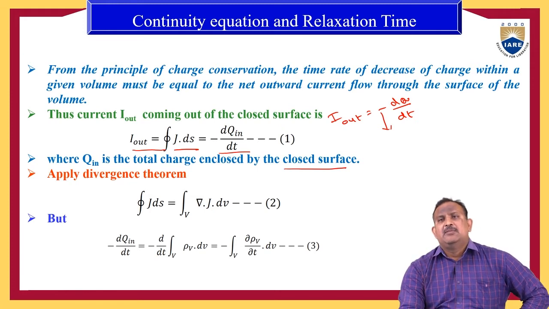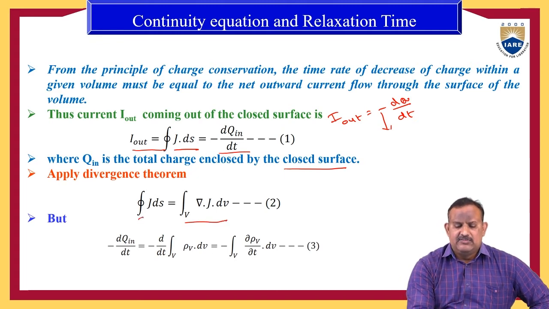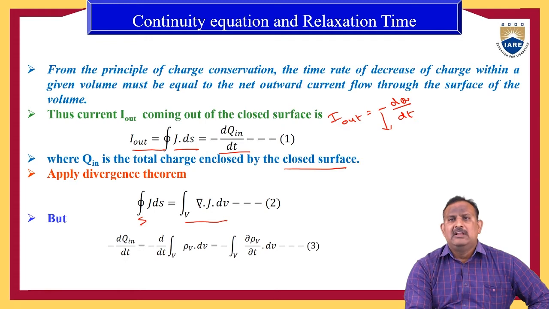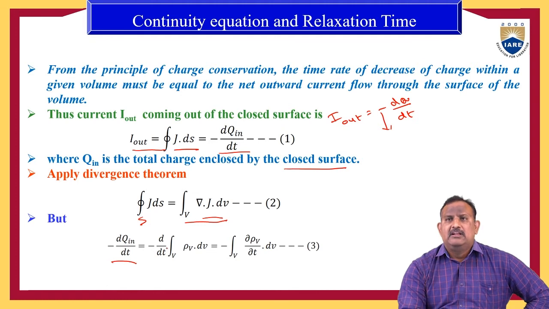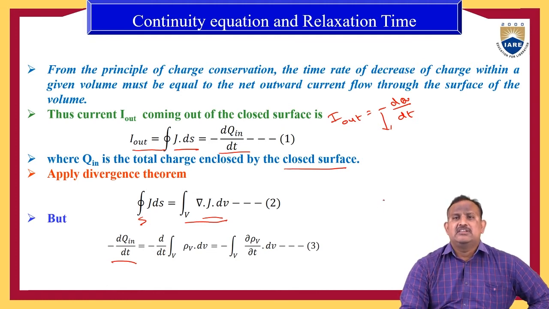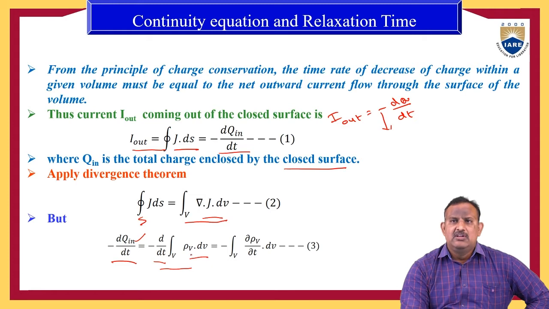Now, if you apply the divergence theorem to the middle part of equation 1, the surface integral converts to a volume integral. Therefore, the surface integral of J dot dS is equal to the volume integral of del dot J dv. We can write the time rate of charge as minus dQ by dt, which is equal to minus d by dt of the volume integral of rho v dv, where rho v is the volume charge density.